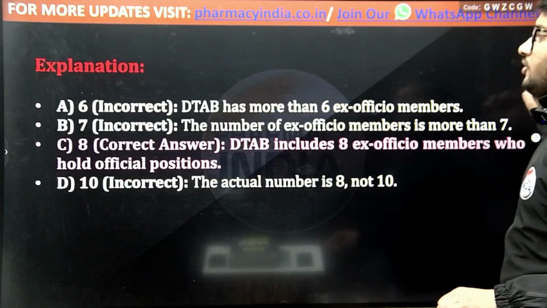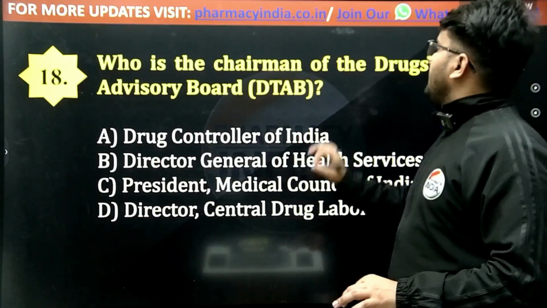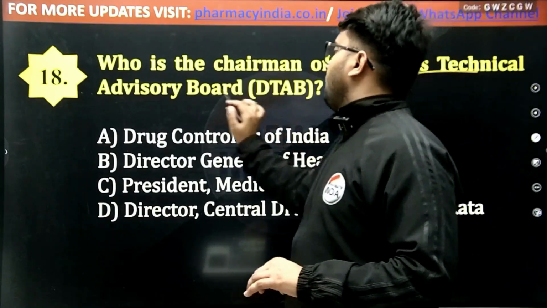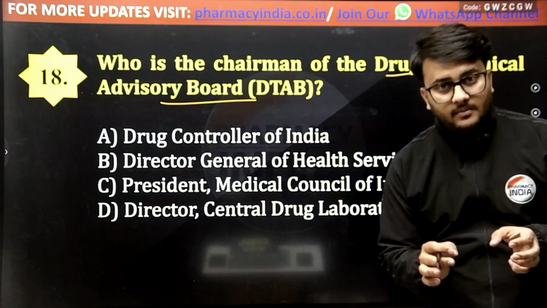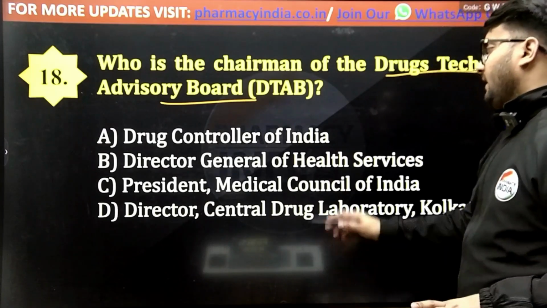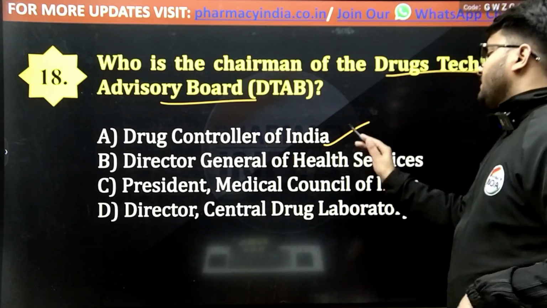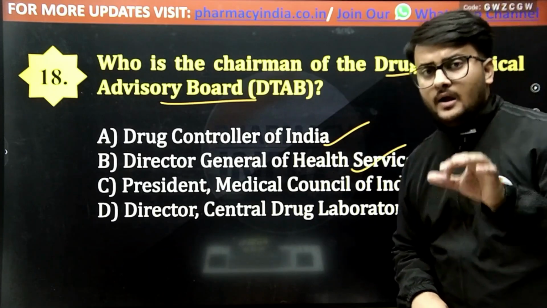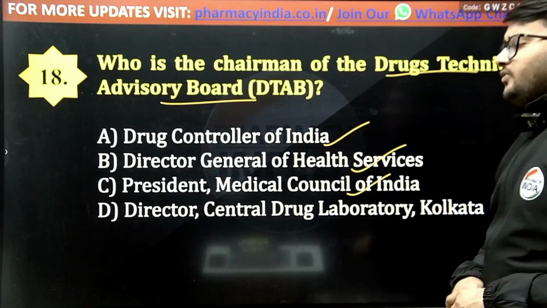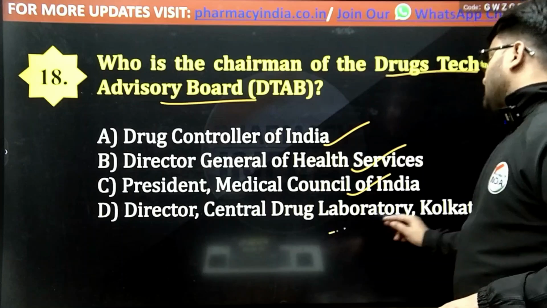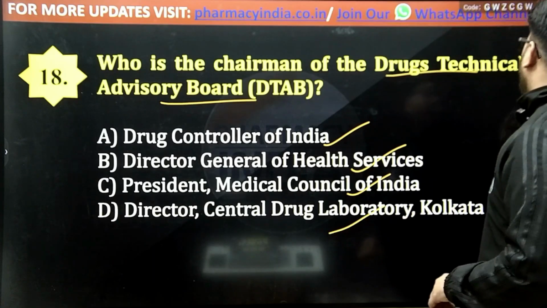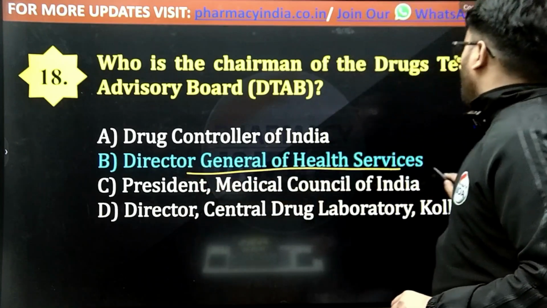Now the next question is, who is the chairman of the Drugs Technical Advisory Board? Who is the chairman of the DTAB? Options are Drug Controller of India, or Director General of Health Services, or President Medical Council of India, or Director Central Drug Laboratory Kolkata. And the correct answer is Director General of Health Services.